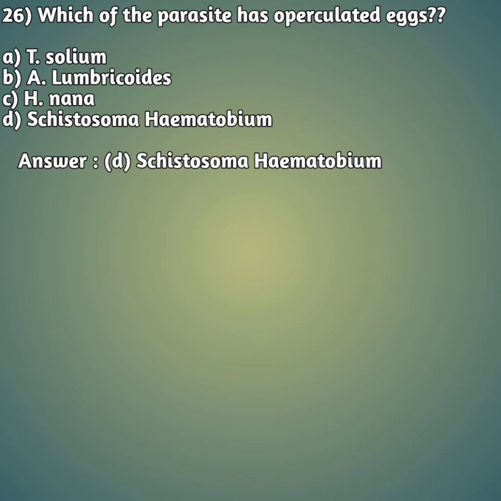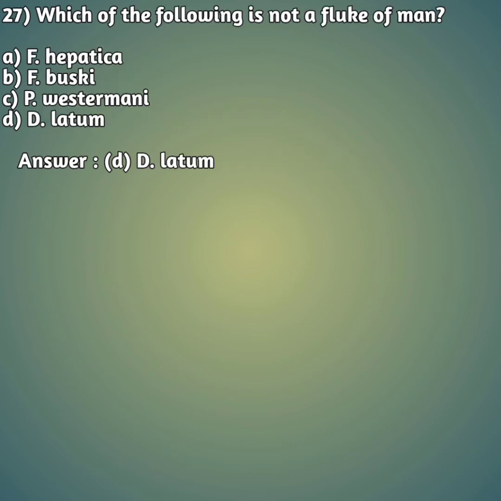Which of the parasites has operculated eggs? Option A T. solium, Taenia solium, option B A. lumbricoides, that is Ascaris lumbricoides, option C H. nana, that is Hymenolepis nana, and option D Schistosoma haematobium. So your right answer is answer D, Schistosoma haematobium. Next, moving on to our 27th question.